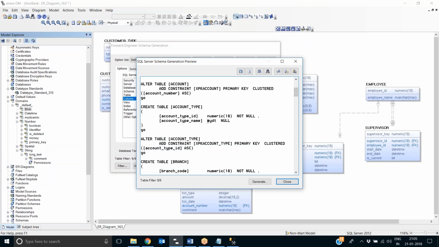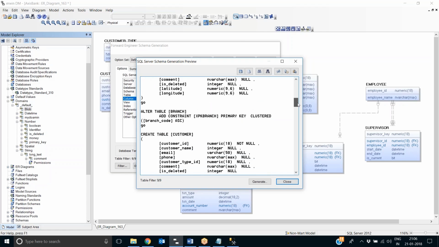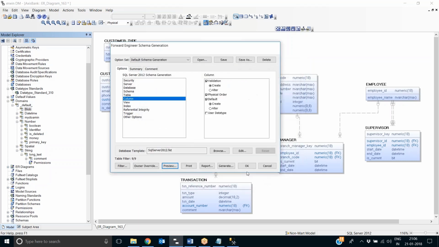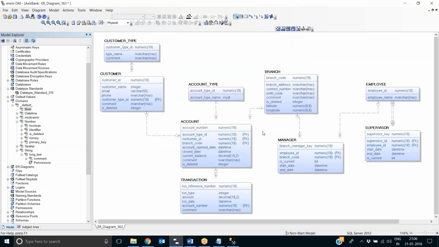The only thing is that this junk data type we created will create a problem because SQL Server says that I don't know this. But for all other columns, we have SQL Server data types. So where did we set the my DT?